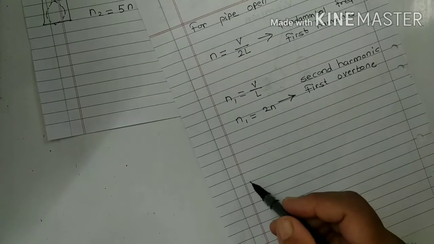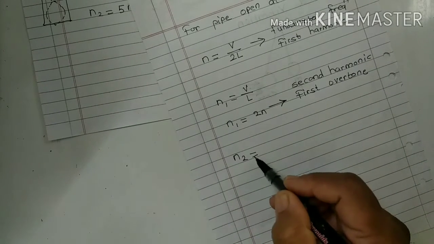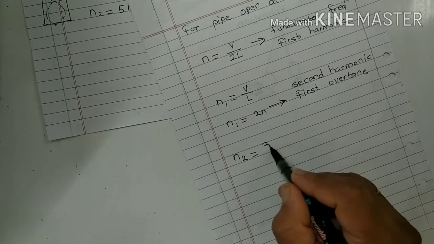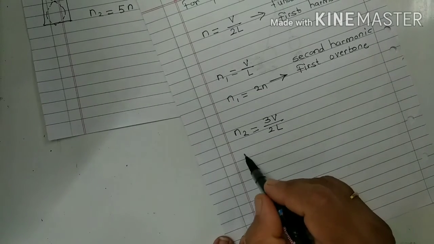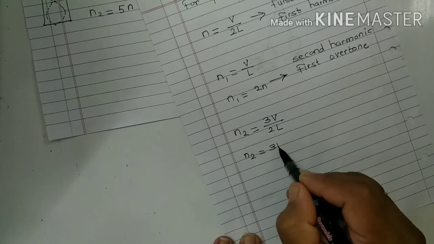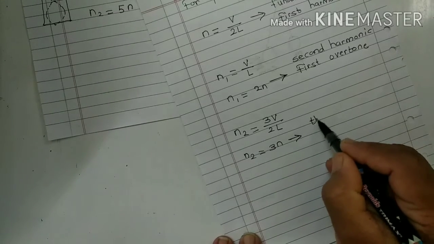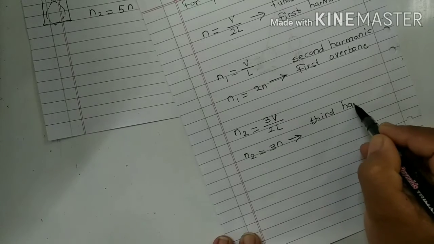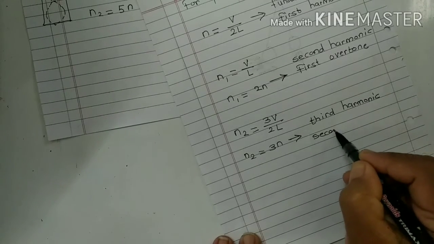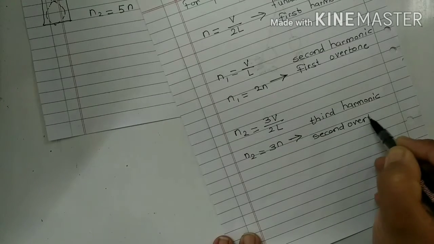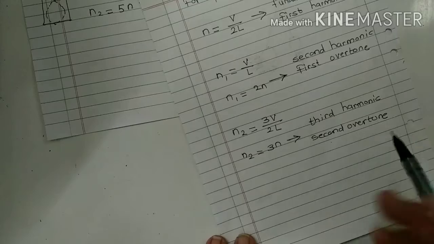And for the third mode of vibration, n2 is equal to 3v upon 2l, that is n2 is equal to 3n, the third harmonic, and it is also called the second overtone.